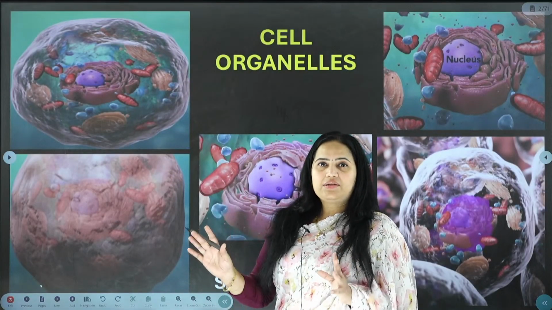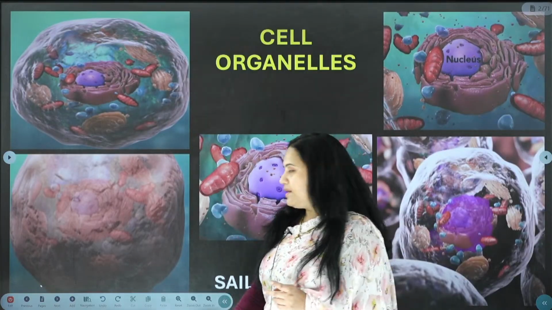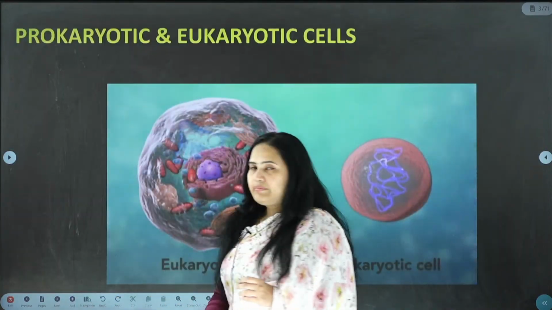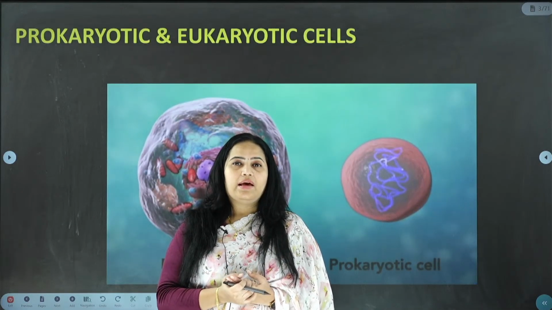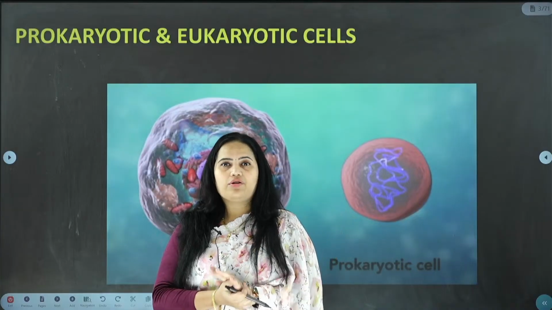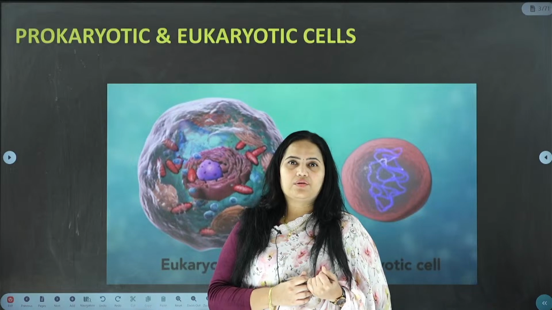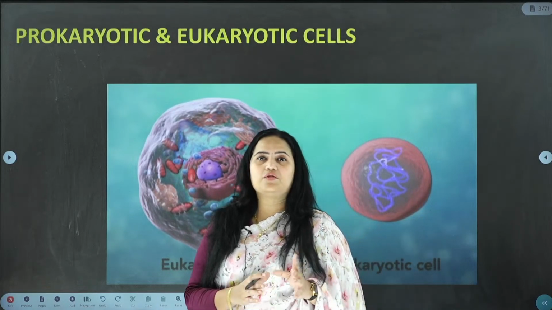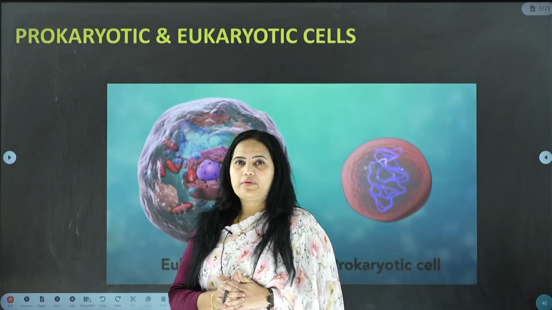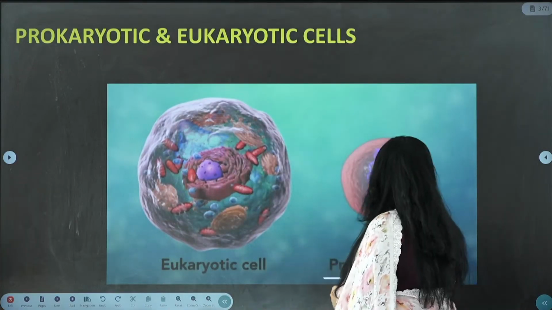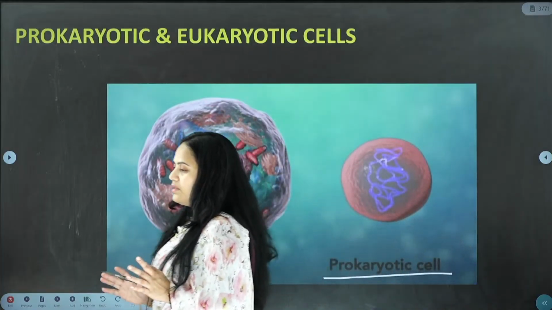Let us start with the very introductory part. Let us understand what the cell is all about. There are many basic categorizations of cells. We have the prokaryotic and eukaryotic division, and then the unicellular and multicellular division. First, let us understand what the terms prokaryotic and eukaryotic are all about. If you are talking about the prokaryotic cell, just look at this picture. After looking at it, you will have a clear idea.